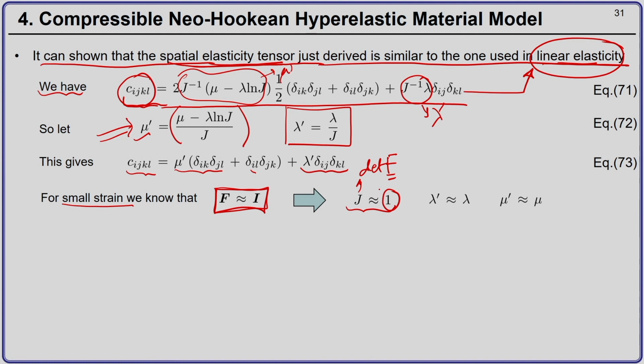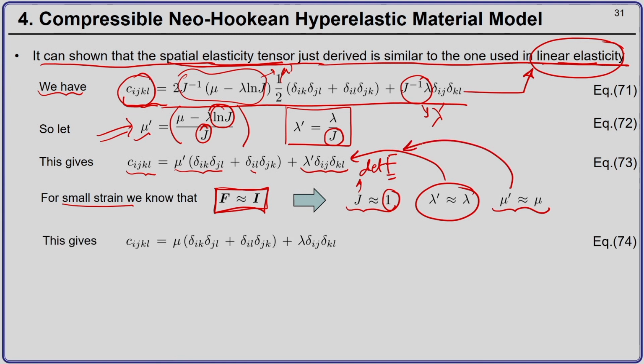If j is nearly equal to 1, it means ln j nearly becomes 0, which means mu dash will be equal to mu, and lambda dash, because j is nearly equal to 1, becomes equal to lambda. Now, if you substitute this here, then we get the 4th order spatial elasticity tensor as mu (delta Ik delta Jl plus delta Il delta Jk) plus lambda delta Ij delta Kl.